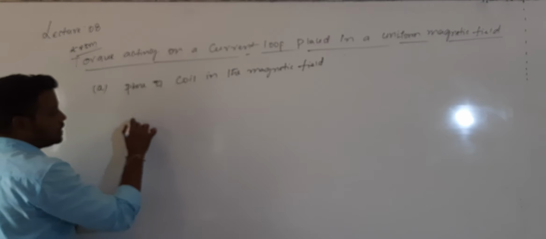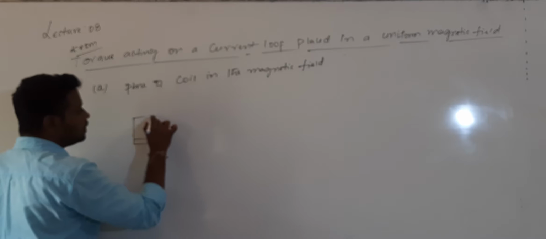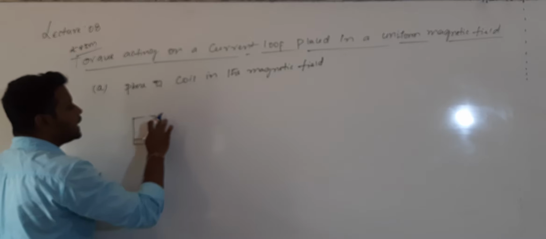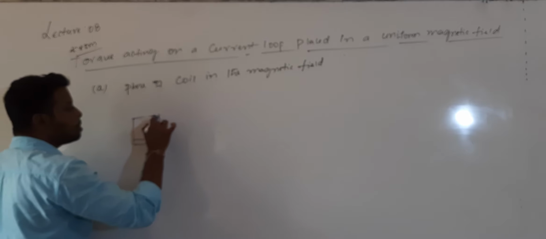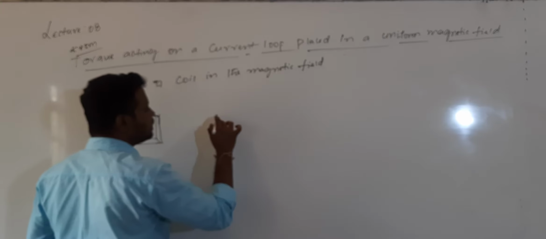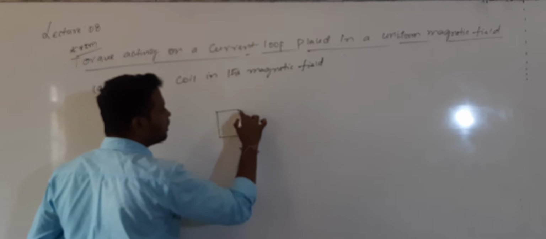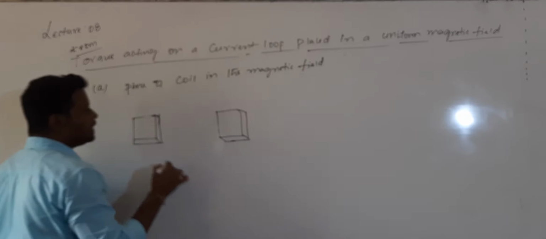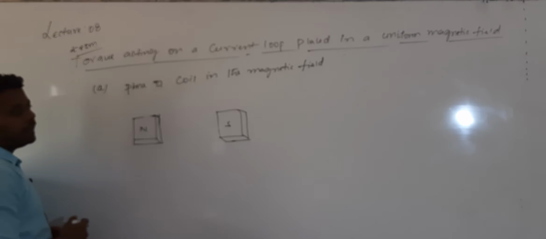To derive the expression for torque, we need to produce the magnetic field. Let us see the required diagram. Consider two poles, a north pole and a south pole, to produce the magnetic field.